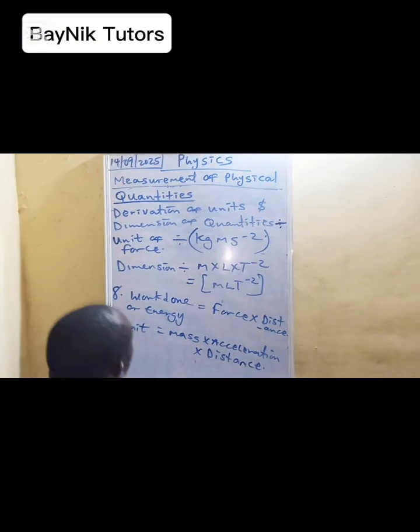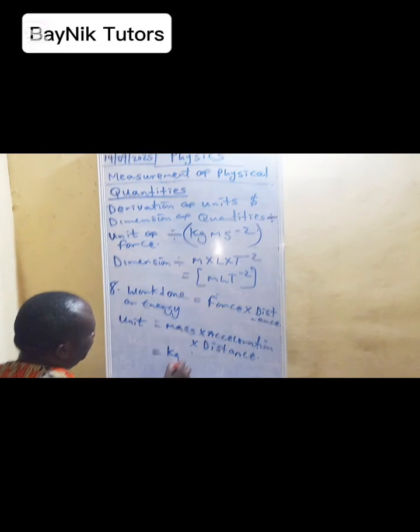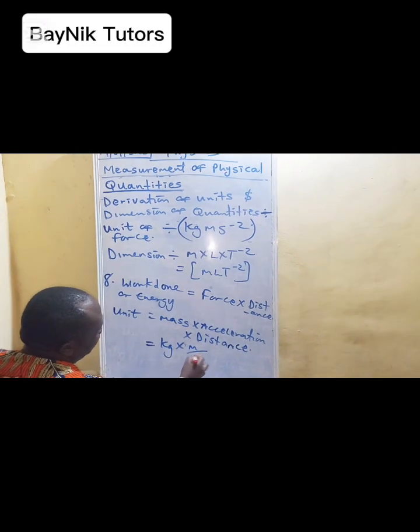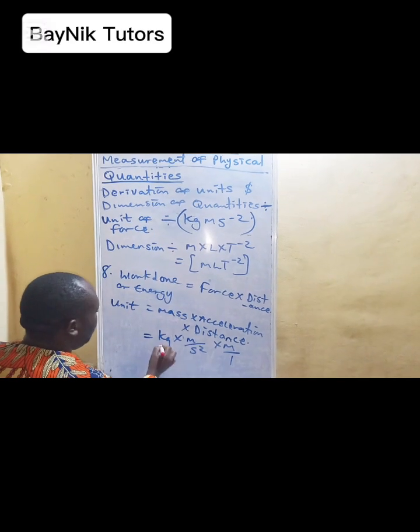So the unit is kg for mass, meter per second square for acceleration, and distance is m, over 1.